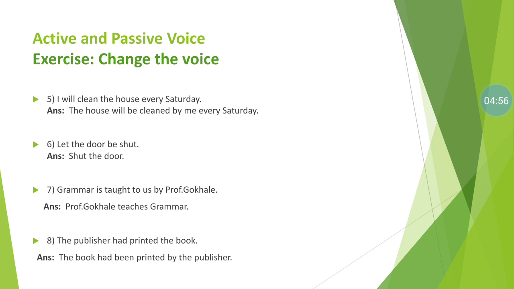So while transferring such sentence into active voice, we remove the let be structure and keep the sentence verb plus object. And we already know that in an imperative sentence always V1 is used plus object, means imperative sentence begins with the verb in first form. So let's see how to transfer passive voice to active voice. Shut the door. Okay, the sentence is let the door be shut, transfer to shut the door.